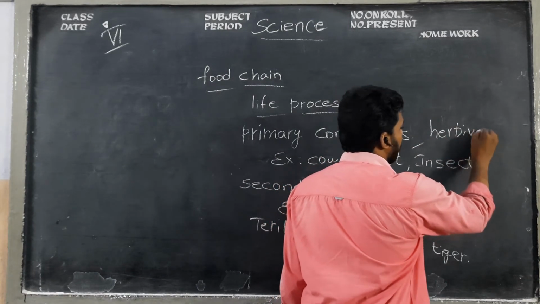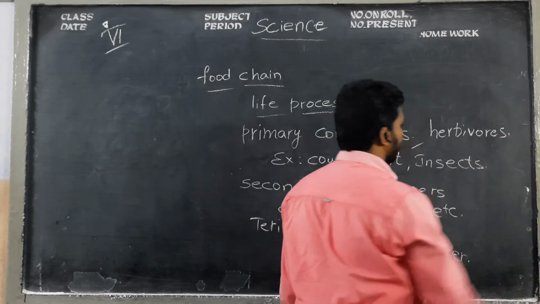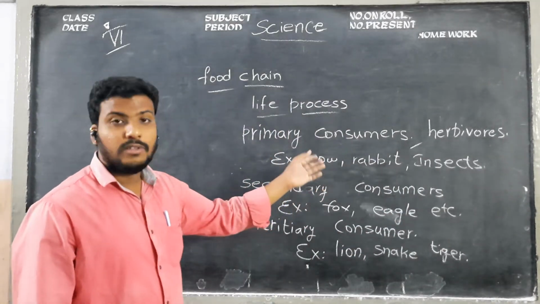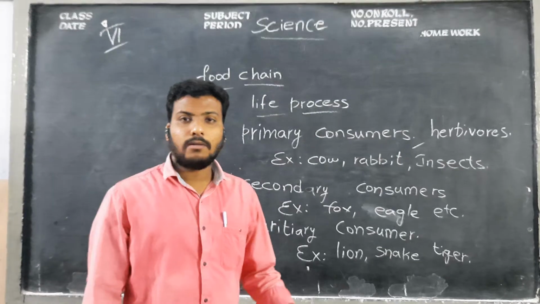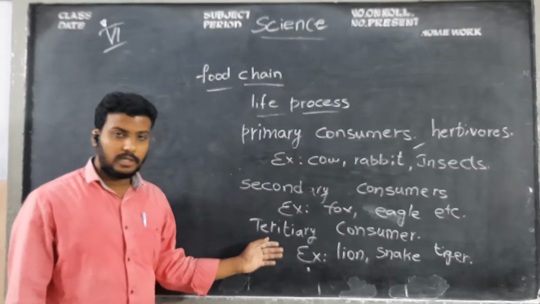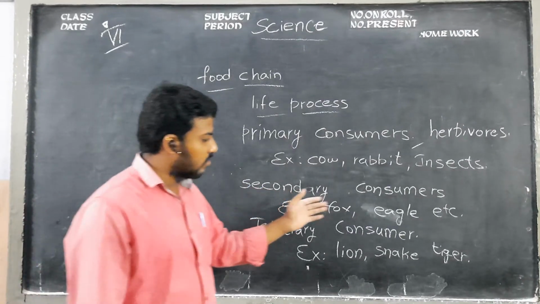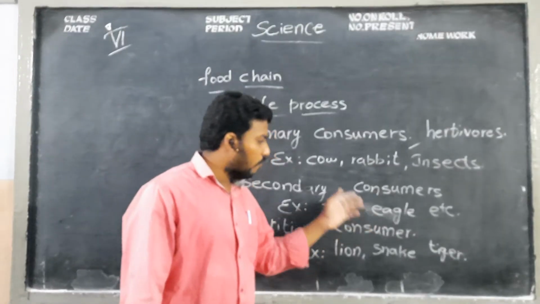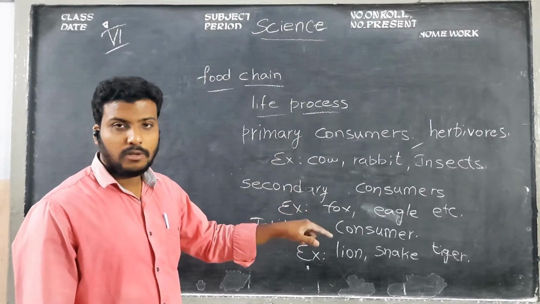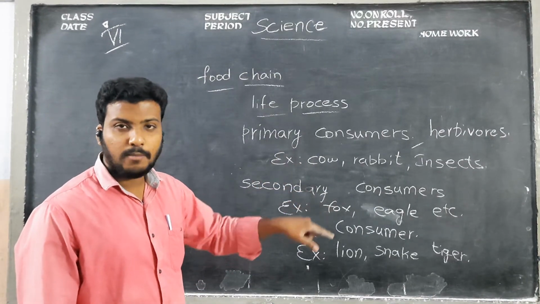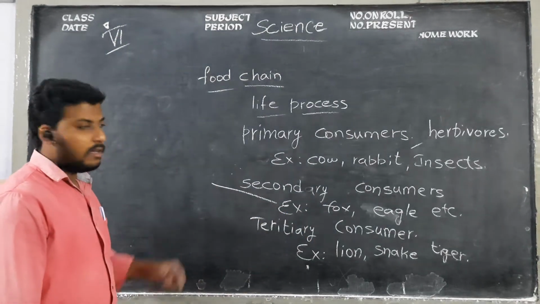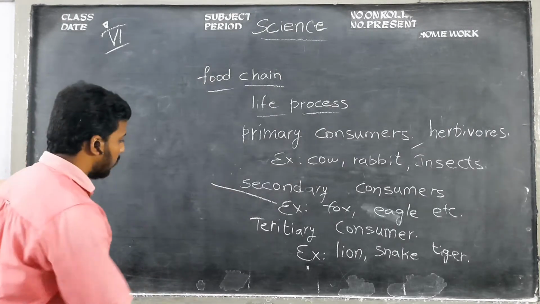Herbivores. Children, who are herbivores? Why do we call them herbivores? Because those animals depend particularly on plants for food, children. But coming to the secondary, we can say fox, eagle. These kinds of animals depend on plants and animals, children. Plants as well as animals for food. So what do we call them, children? Omnivores.